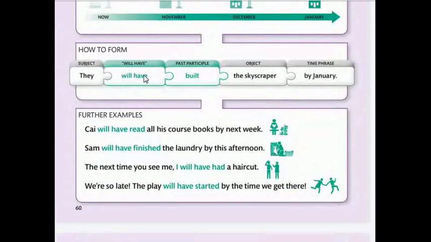How to form? We use subject, will have, past participle, object, time phrase. They will have built the skyscraper by January. Examples. Kay will have read all his first books by next week. Sam will have finished the laundry by this afternoon. The next time you see me, I will have had a haircut. We are so late, the play will have started by the time we get there.